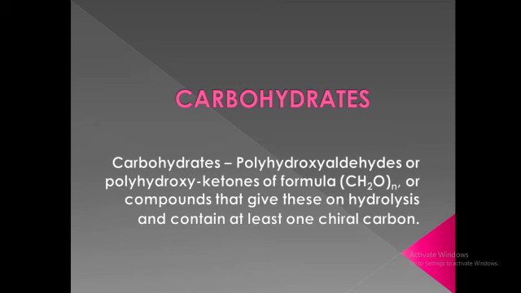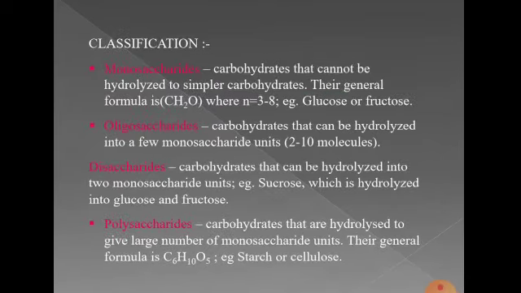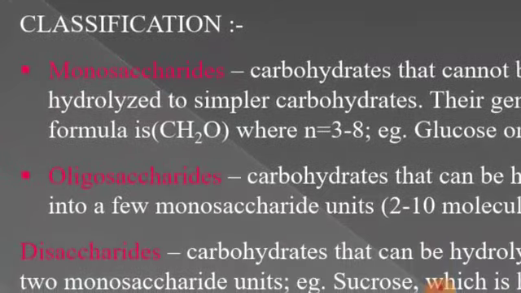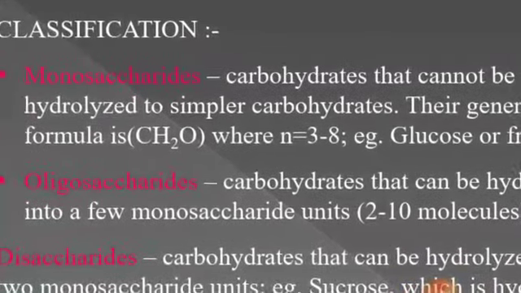contain at least one chiral carbon. And if we classify carbohydrates broadly, they are three types: monosaccharides, oligosaccharides and polysaccharides.